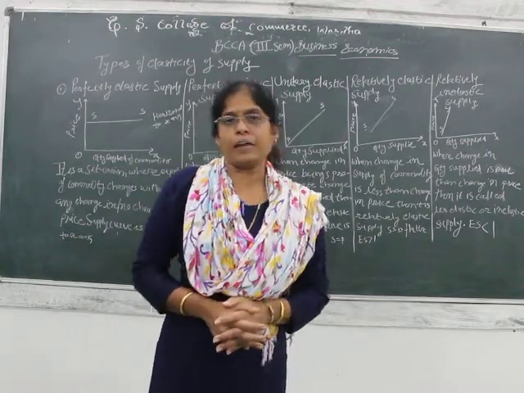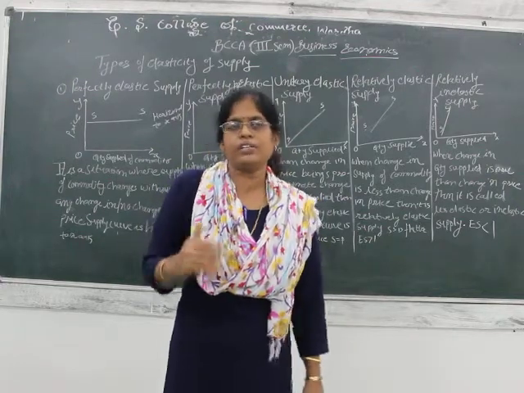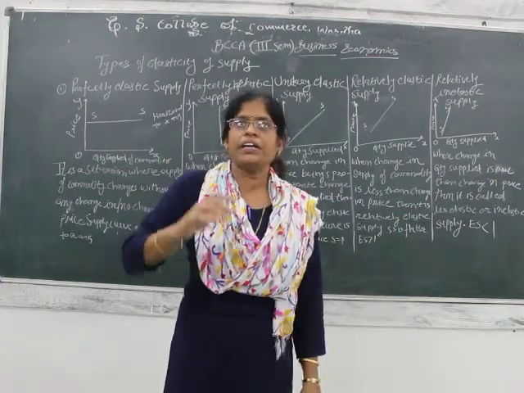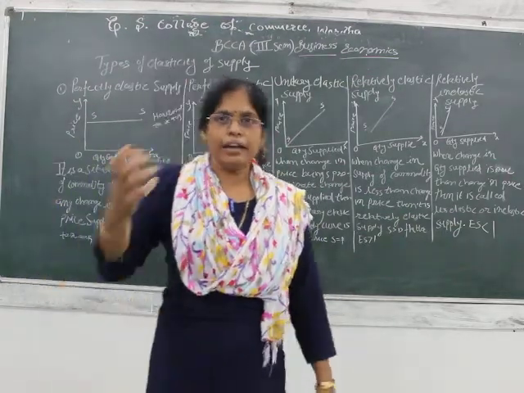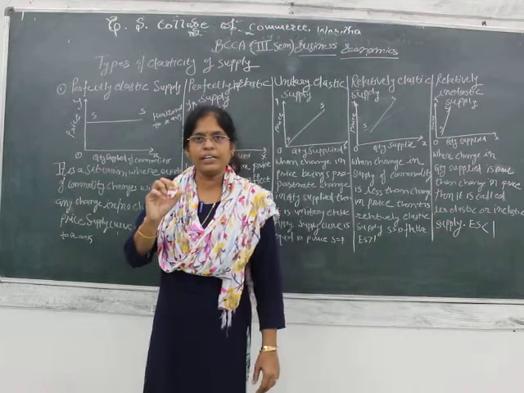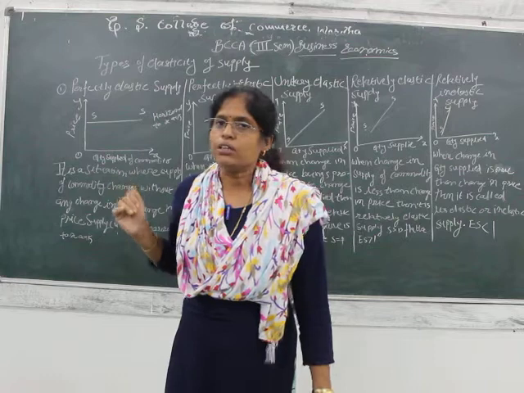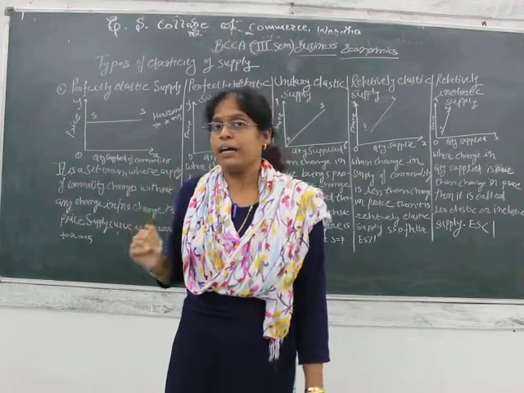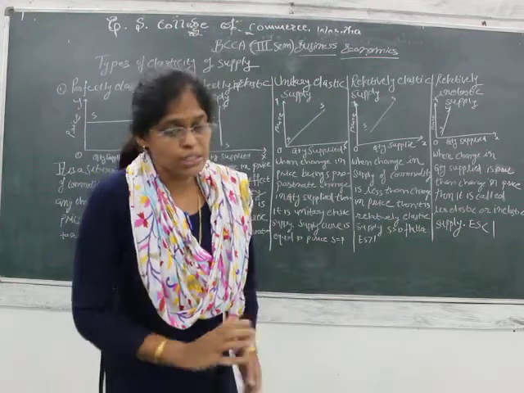Then we have seen the components like time duration, the period in which the commodity is to be sold in the market, the prices of the commodity, and finally the profit margin of the supplier or producer. This is in brief about supply.